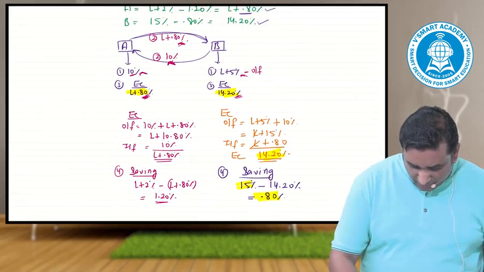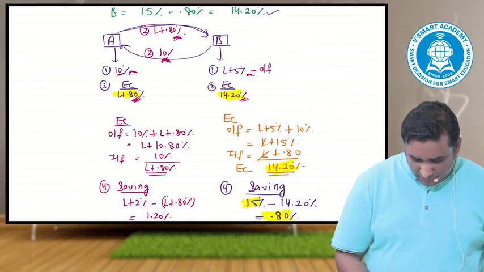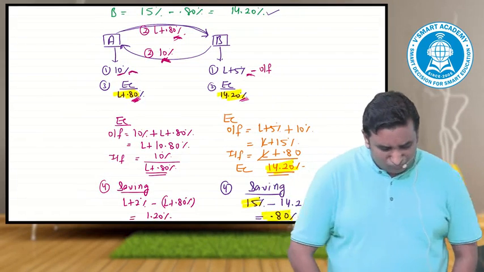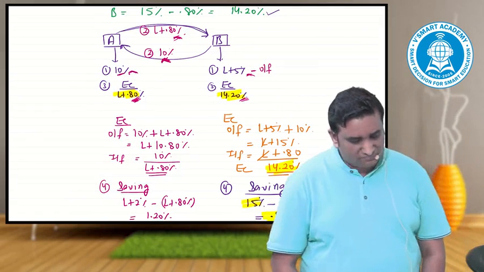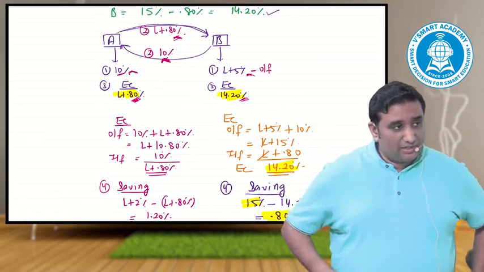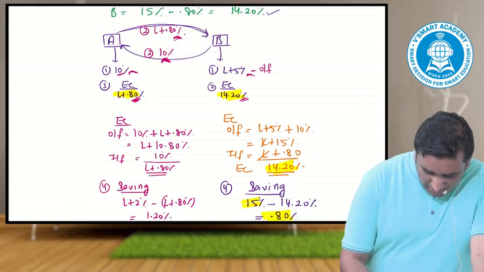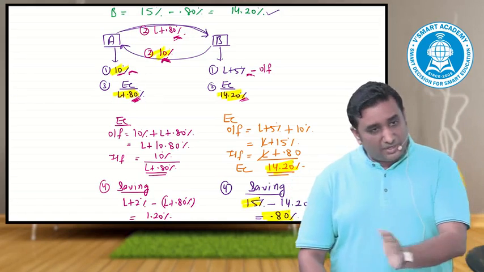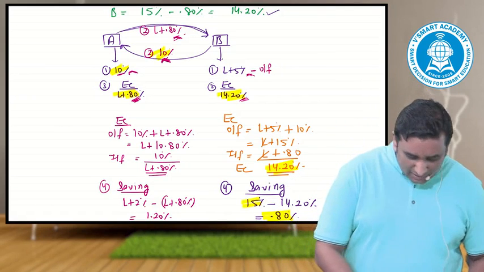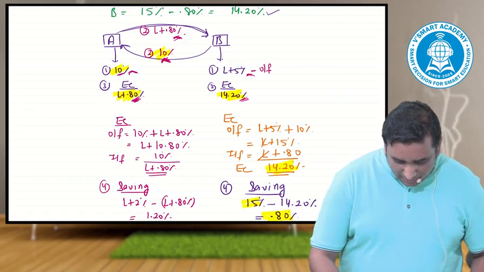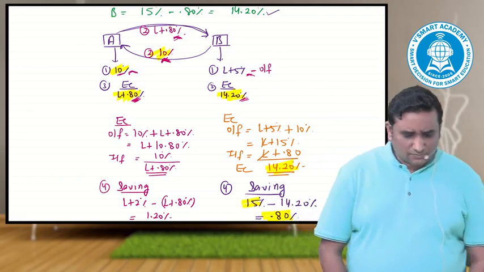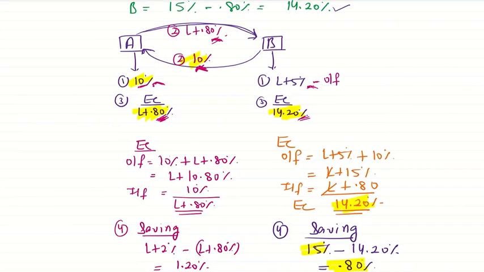Now you can copy this graph. Without making this graph, it's difficult for me to create a structure. Now you can copy that graphical presentation. It's A, B. Sir, is it necessary to take 10? I understand how I've kept 10. I fixed this person and then this. Sir, can I fix B and then do it? You can try that out. The answer would come the same, or you can try n number of combinations. I know my net result has to be L plus 0.8, and my net result has to be 14.2. You can do n number of permutations and combinations.